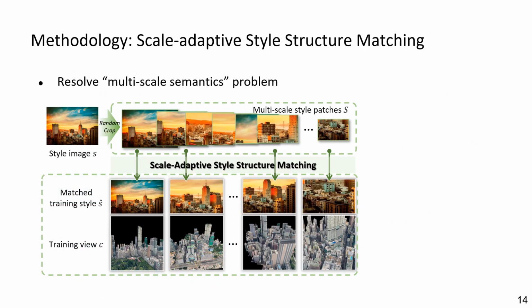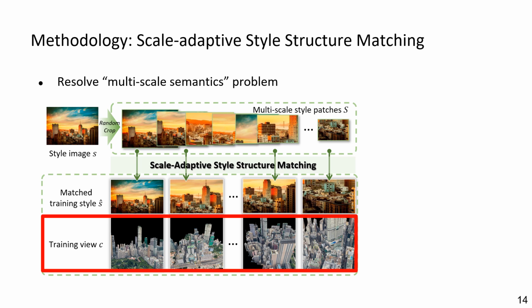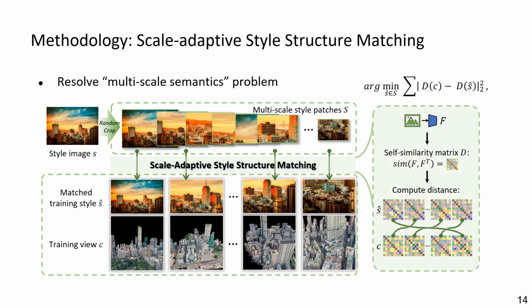Since we render different scale training wheels, to keep the style consistent at scales, we propose to select scale-adapted style image for supervision. We utilize latent feature self-similarity as the image structure representation and select the style patch with the closest structure distance to optimize the current training wheel.